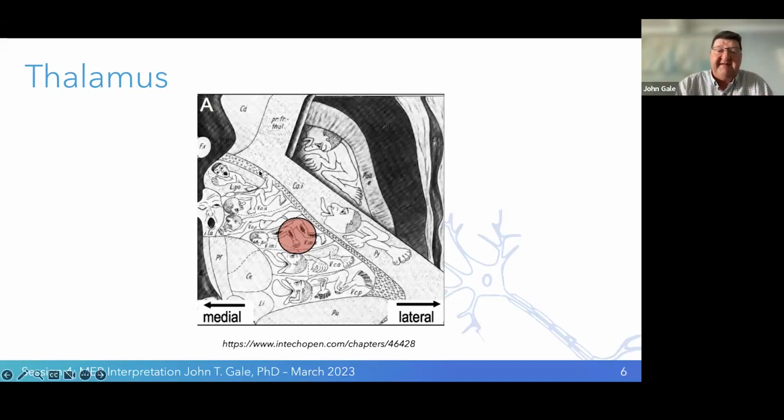Here, just a representation. This is the internal capsule, this region here, and we can see the white fibers that come up through the internal capsule actually have representation and orientation of the body. In this case, the tongue is anterior and the feet are posterior. In the thalamus, we can see that the orientation is head and tongue are medial, feet are lateral. And as we're going down through the thalamus, the feet tend to be more on the dorsal section and the head tends to be more in the ventral region of the thalamus. So we can tell along a trajectory where we are in the thalamus by what parts of the body we're recording at the single unit level.